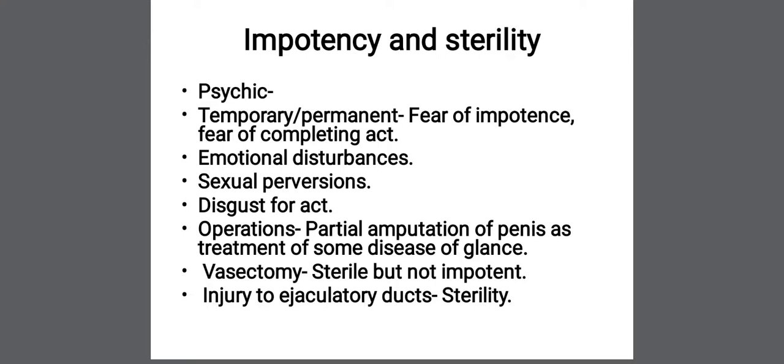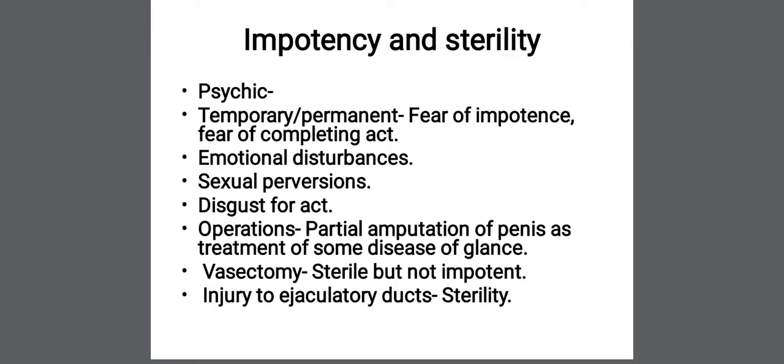Then certain surgeries. If the patient has undergone partial amputation of the penis as a treatment of some disease of the glans, where part of the penis has been removed, maybe because of ulcers, malignant ulcers, or some disease condition causing structural changes in the glans, and part of the glans has been removed during surgery, it can cause permanent impotency.